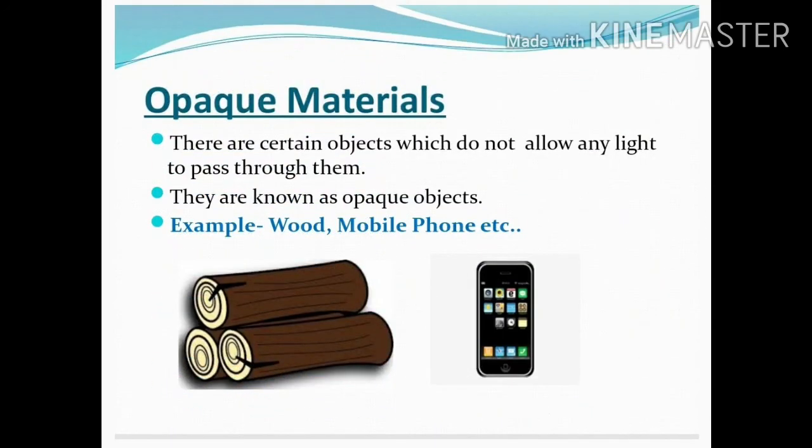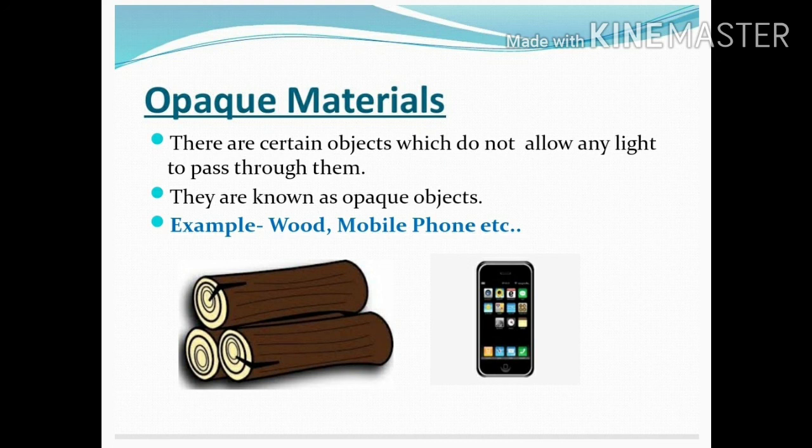Now we will discuss opaque materials. Children, almost everything around us is an opaque object. There are certain objects which do not allow any light to pass through them. They are known as opaque objects. Example, wood, mobile phone, etc.